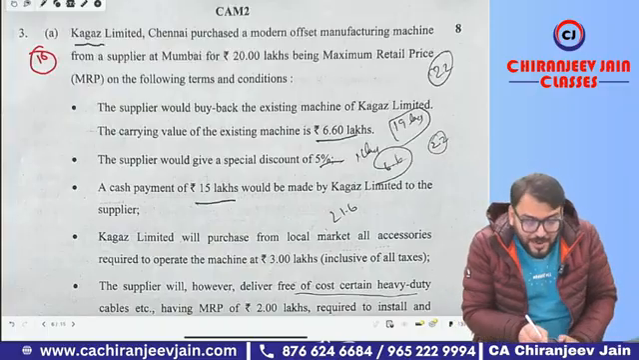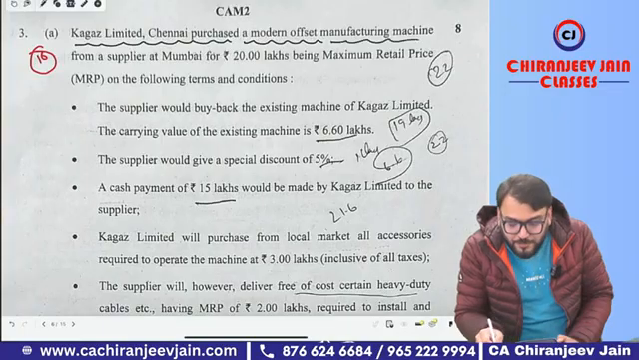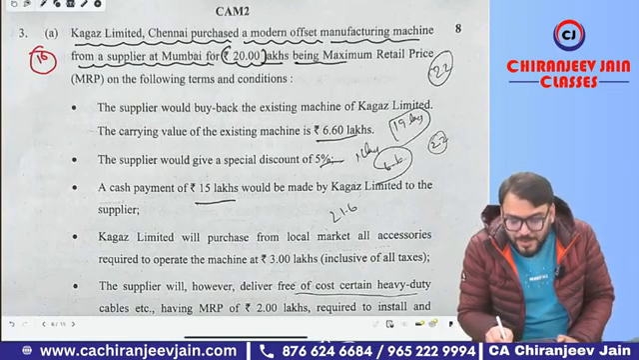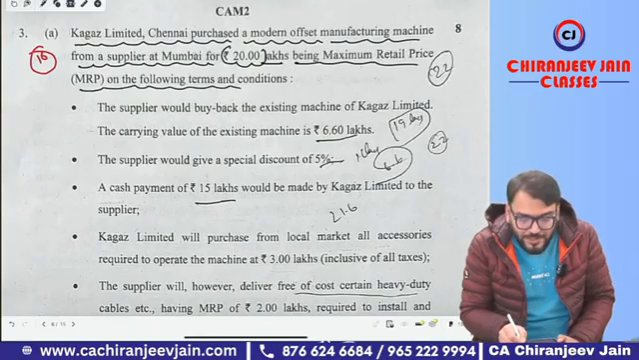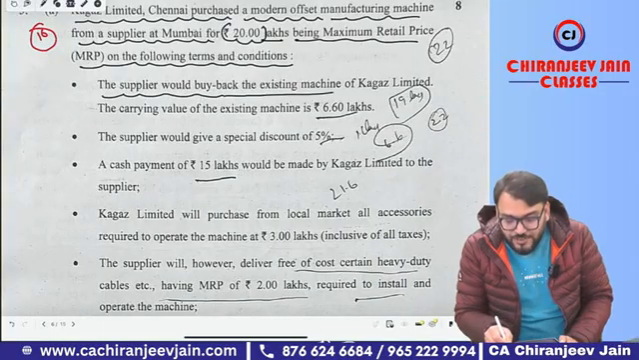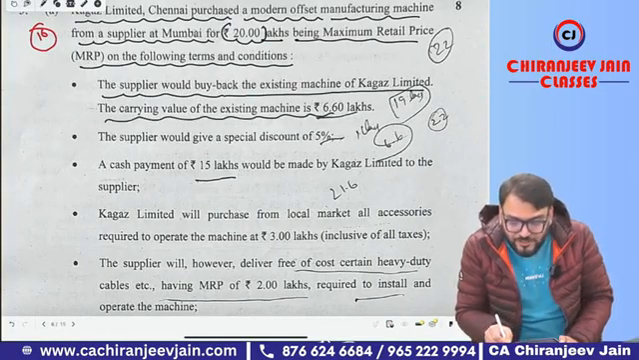Kagaz Limited, Chennai purchased a modern offset manufacturing machine from a supplier at Mumbai for 20 lakh, being the maximum retail price, meaning invoice price, on the following terms and conditions. The supplier would buy back the existing machine of Kagaz Limited. The carrying value of the existing machine is 6.6 lakh.